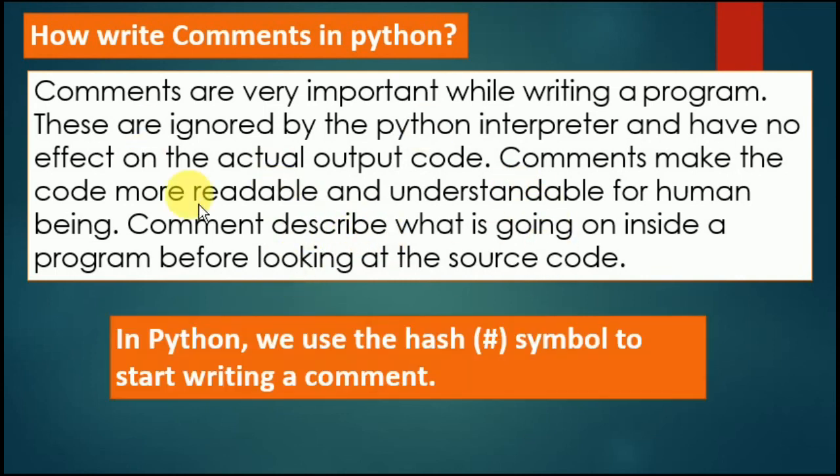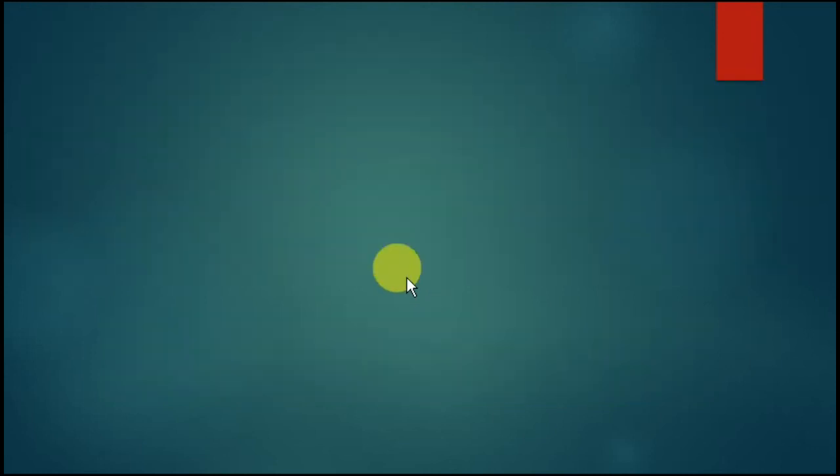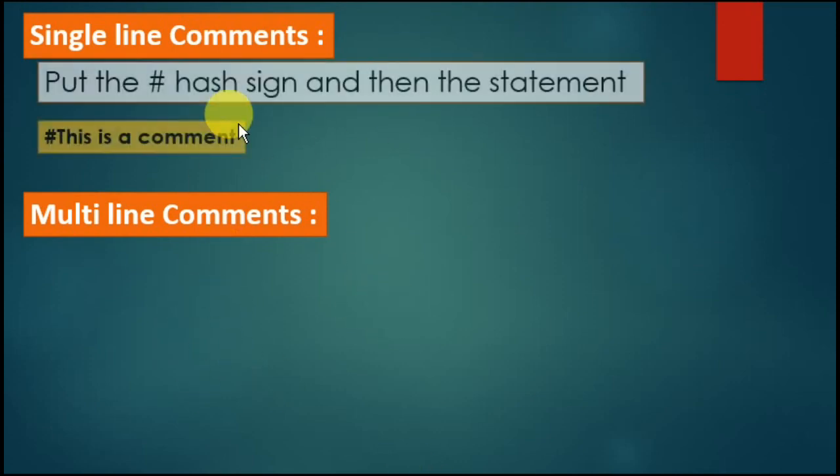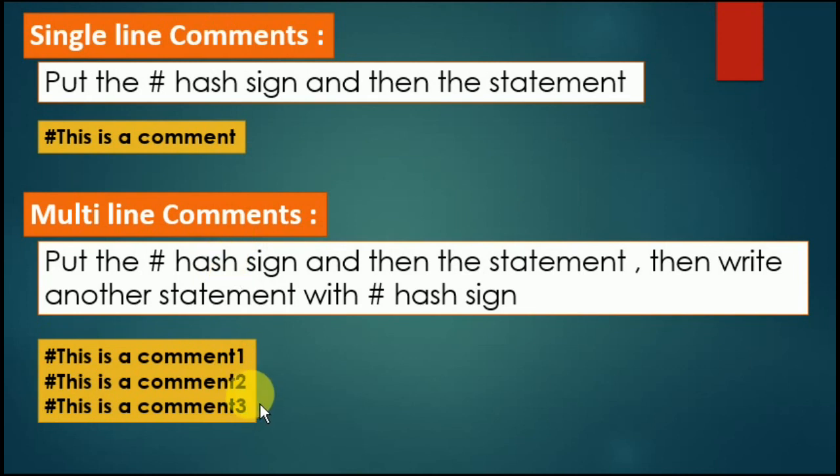When we talk about Python comments, the hash is the symbol used for writing a comment. There are two types: single line comments and multi-line comments. If you want to write a single line comment, then you have to put the hash at the left side and write the comment. If you want a multi-line comment, then you have to put the hash sign in each line.